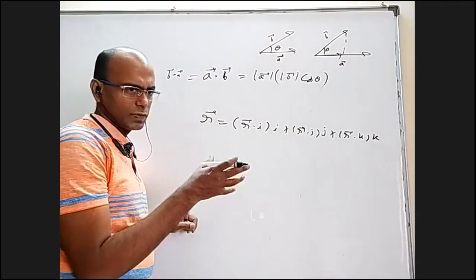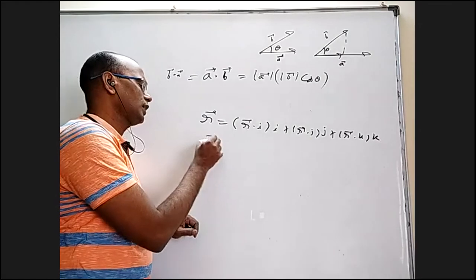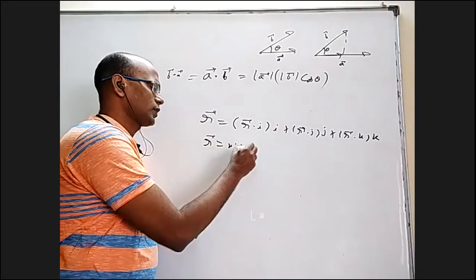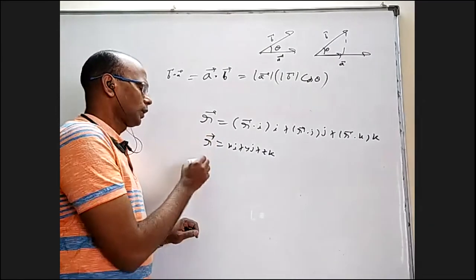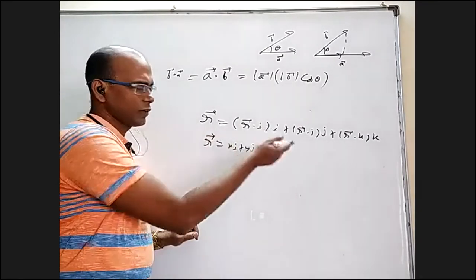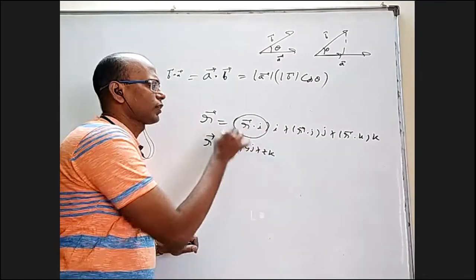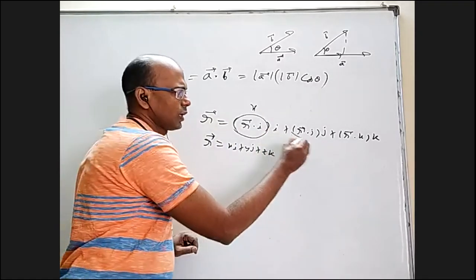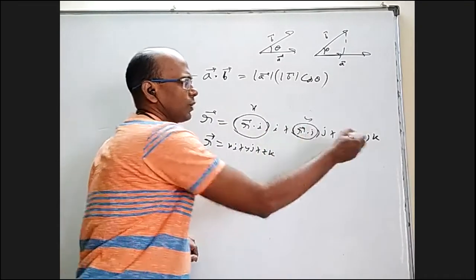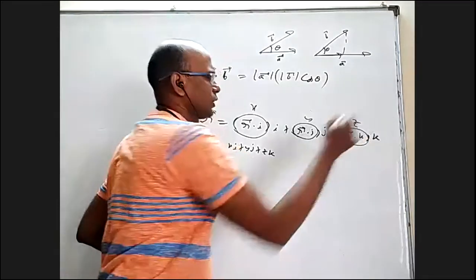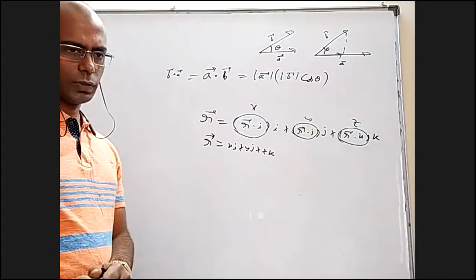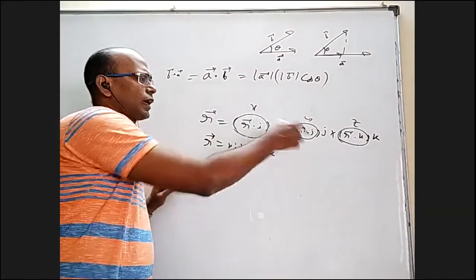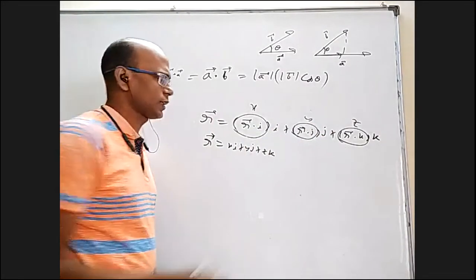We can visualize this very easily, but before that, if I take R bar as Xi plus Yj plus Zk, then if you try to find the RHS, only R dot I will come X, only R dot J will come Y, and only R dot K will come Z. You will get Xi plus Yj plus Zk back. So it is proved.